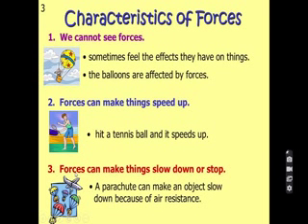So here you can see forces can make things slow down or stop. So by exerting the force, you can stop the objects or slow down the objects. So a parachute can make an object slow down because of air resistance.